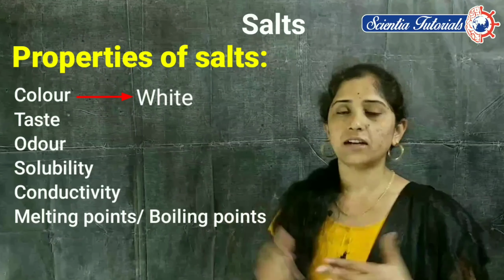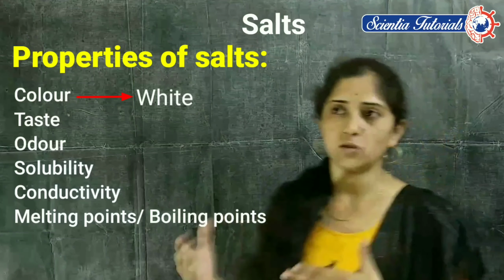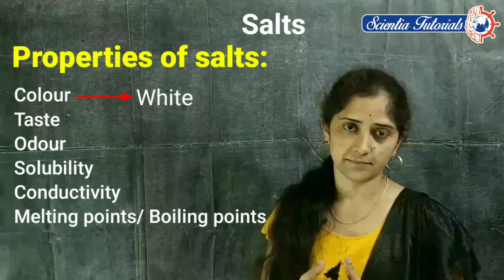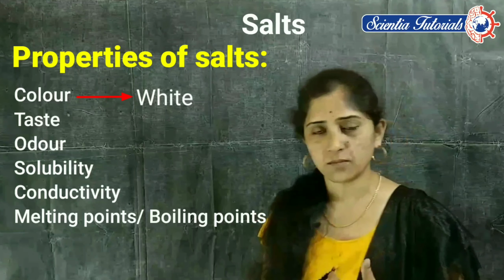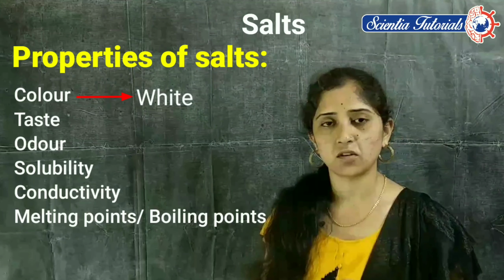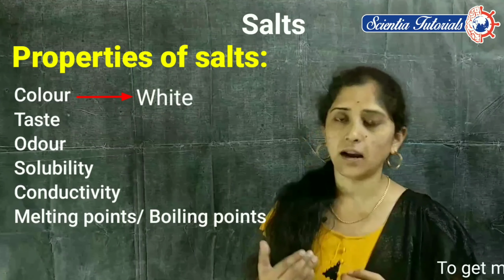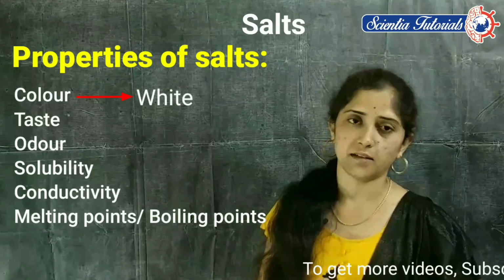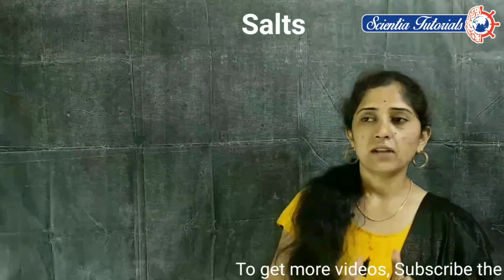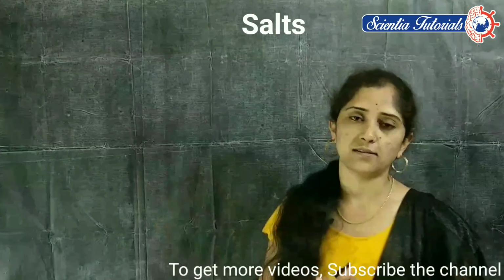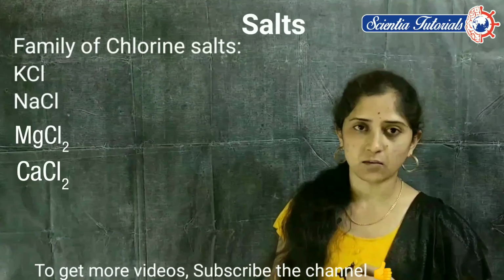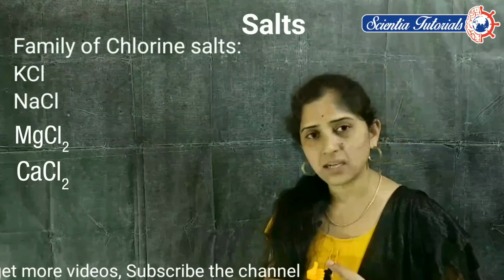We observe different types of salts, and the solubility of the salts is also different. Potassium salts, sodium salts, magnesium salts and some other salts dissolve in water. We also observe different families of salts: potassium chloride, sodium chloride, magnesium chloride and calcium chloride.